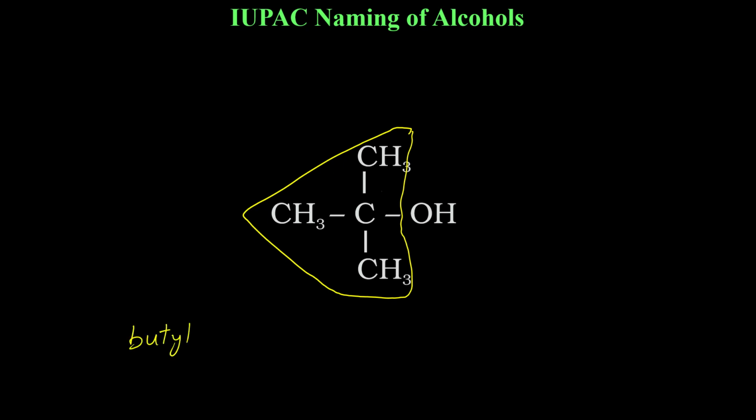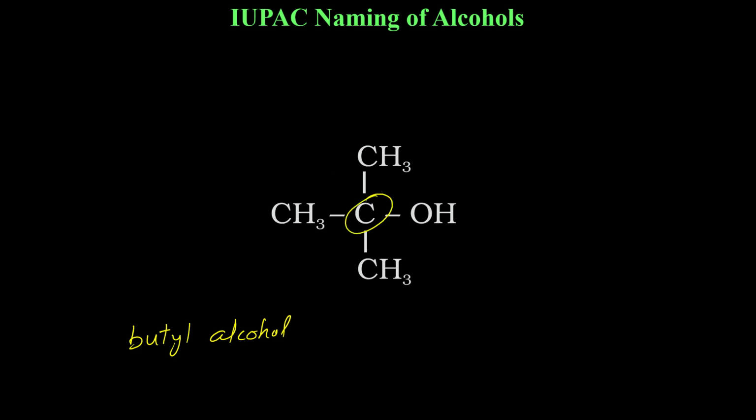This is the butyl group and OH alcohol, but the carbon to which OH is attached is which type of carbon? Do you remember we talked about secondary carbon? So we said it is sec butyl. Here this particular carbon which is attached to OH is a tertiary carbon. Why? Because this carbon is attached to 3 carbons. So it is a tertiary carbon.